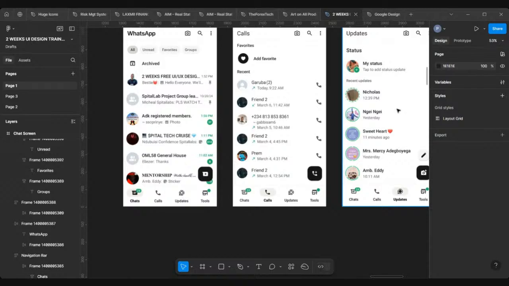I don't want to bore you with so much information, and I don't want the video to be too long so that you can consume it when you are doing your tasks. So because of time, we won't do status, we'll just do calls. If you add what we have in the past, that's the all screen, the unread, the favorite, and the group. Let me even show you.